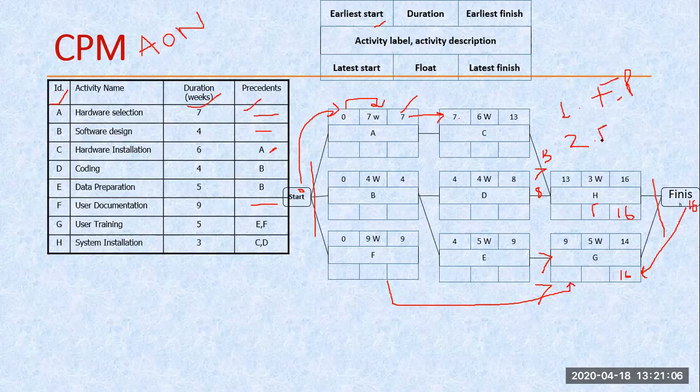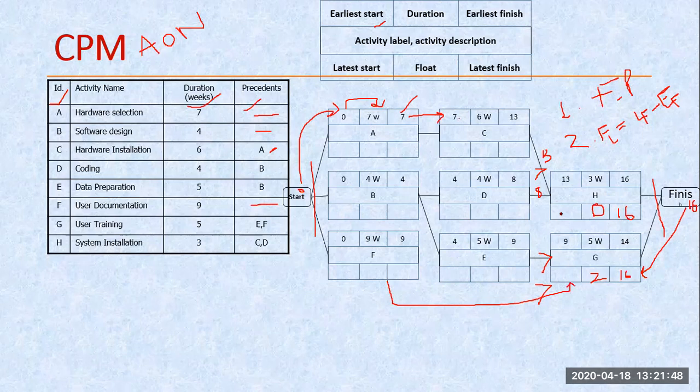My float is equal to latest finish minus earliest finish. So this way we are getting another value, my float value. 16 minus 16 becomes 0. Similarly, in the other case, 16 minus 14, here we get a 2.